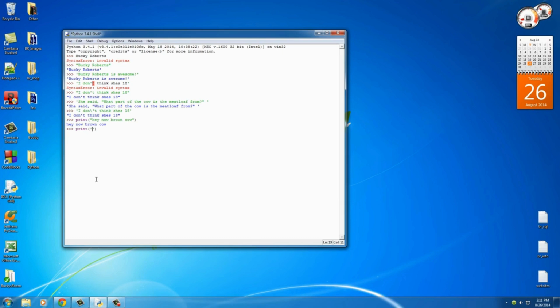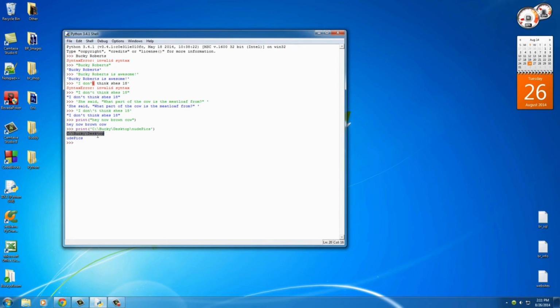Say that we wanted to print out a path to some folder on our desktop. So what we can do is press, okay, where is it? C, maybe Bucky, Desktop, and then my folder. So you are expecting it to print out this entire string right here. Hit enter. Okay, let's see what went wrong.